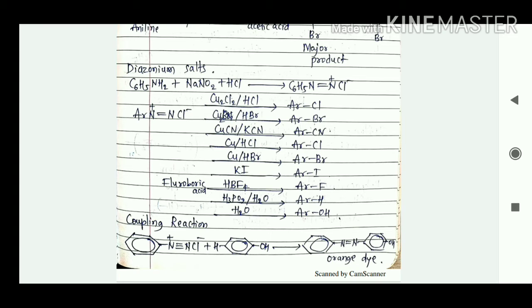Like that, we're going to consider the coupling reaction. In this one, we need to take this diazonium salt and again add phenol. At that time, here we're going to get benzene double bond N with OH. This product is a dye, known as orange dye. So this one is known as the coupling reaction.